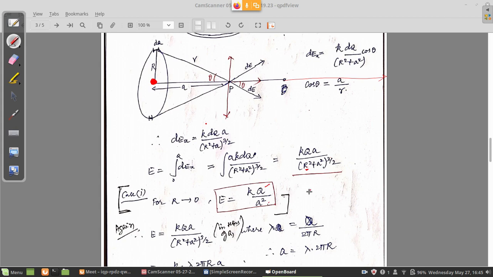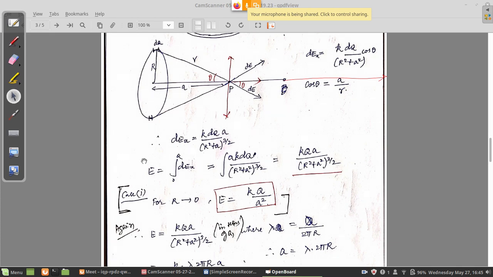If I ask you to write the electric field due to a point charge, what will you write? The point charge is Q, and the electric field due to it will be kQ by the distance a squared. So that is matching. That is the approximation, when the ring is very small and you are measuring the electric field far away from the ring.